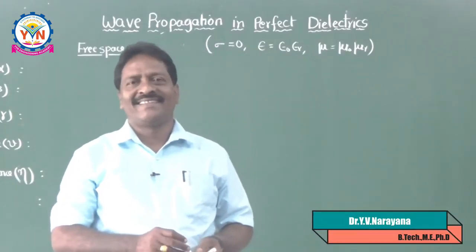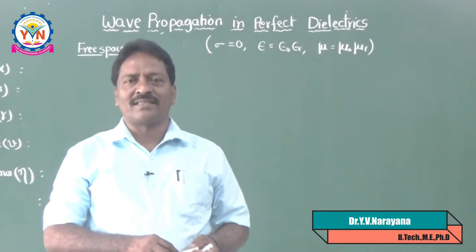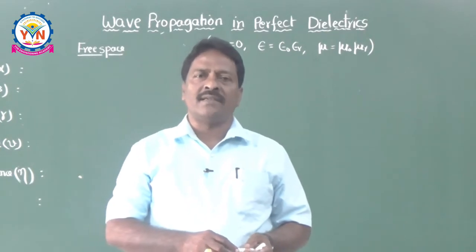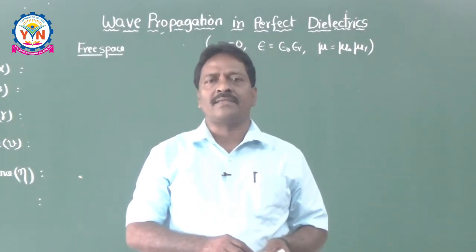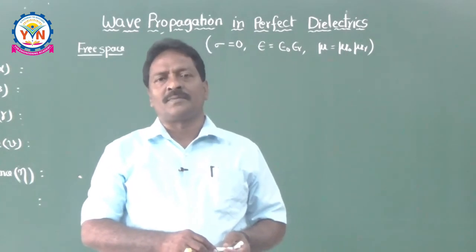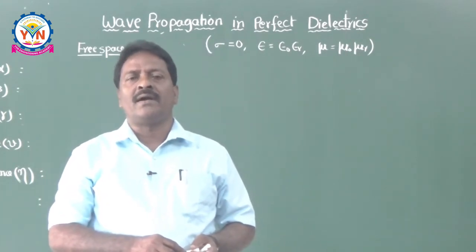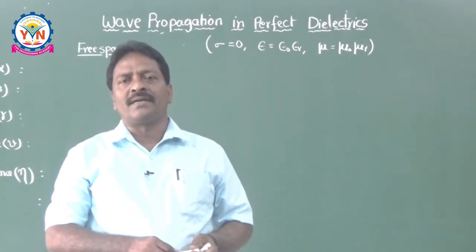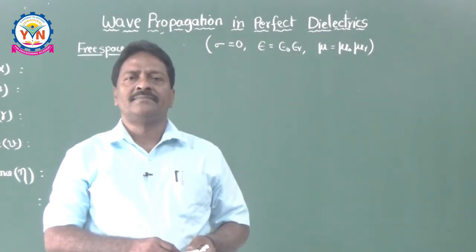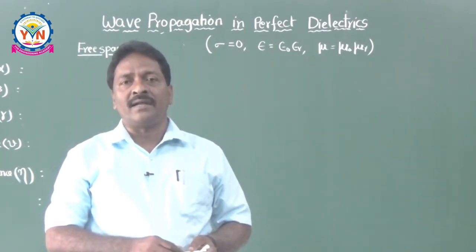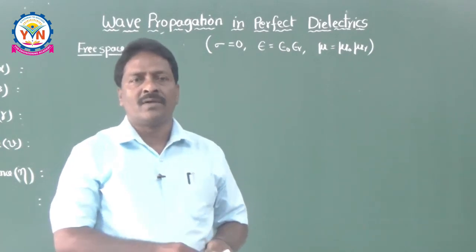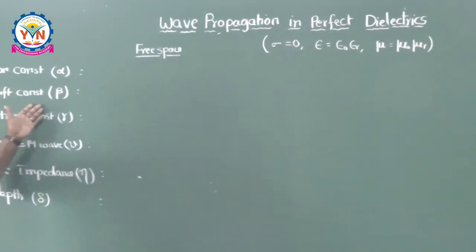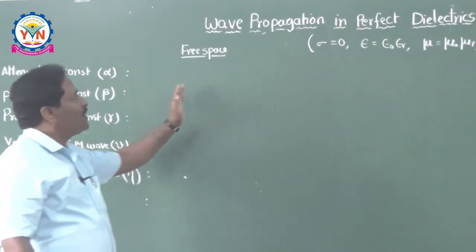So dear students, in this class we are going to discuss the wave propagation in perfect dielectrics. Already we have seen the wave propagation in the free space, that is epsilon is equal to epsilon naught, mu is equal to mu naught and sigma is equal to 0. Now coming for the wave propagation in perfect dielectrics, we are having relative permittivity as well as relative permeability also. So let me explain once again the parameters of a wave to be estimated for different mediums.